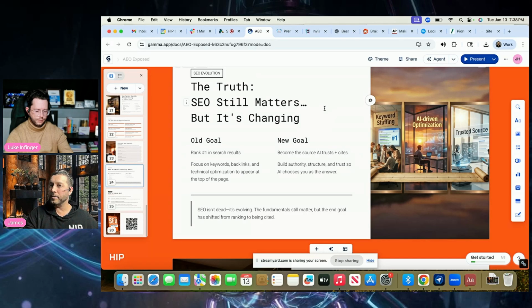Well, it's optimizing the website with the specific framework, and it's building out those trust signals. If you're doing those two things, I can guarantee over the next few months, you're going to see that your site and your brand start getting recommended more inside of AI search and definitely AI answers.